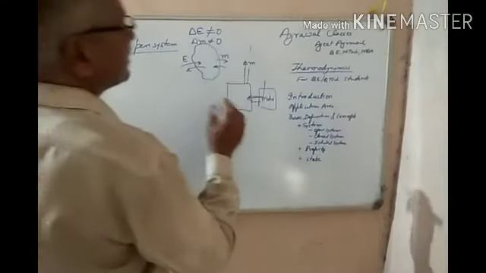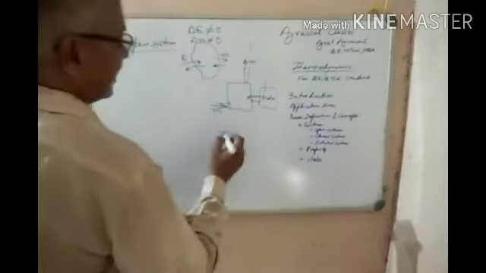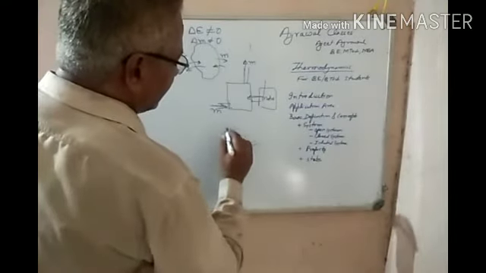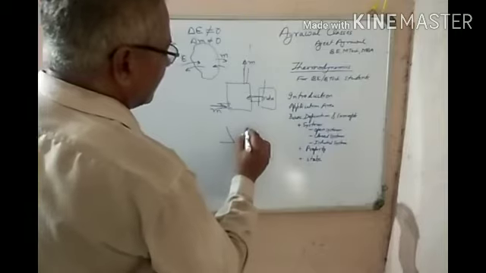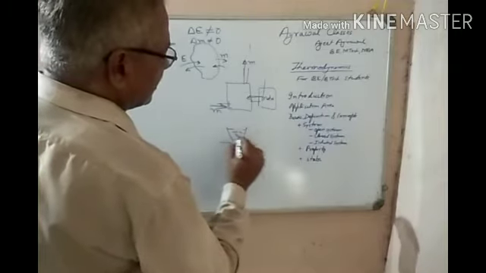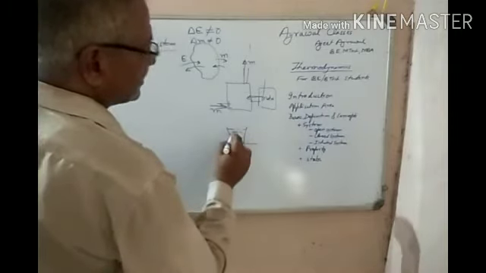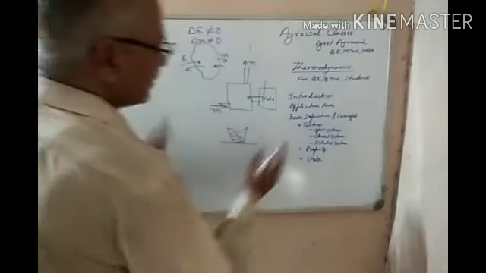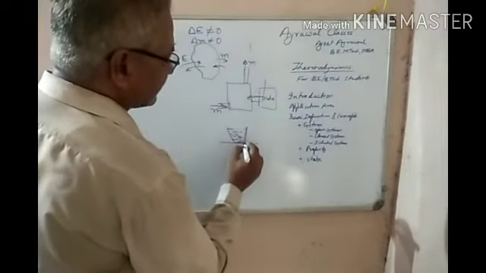The other example we can take is a cup with tea. This tea is hot compared with the surrounding, and this is my system.